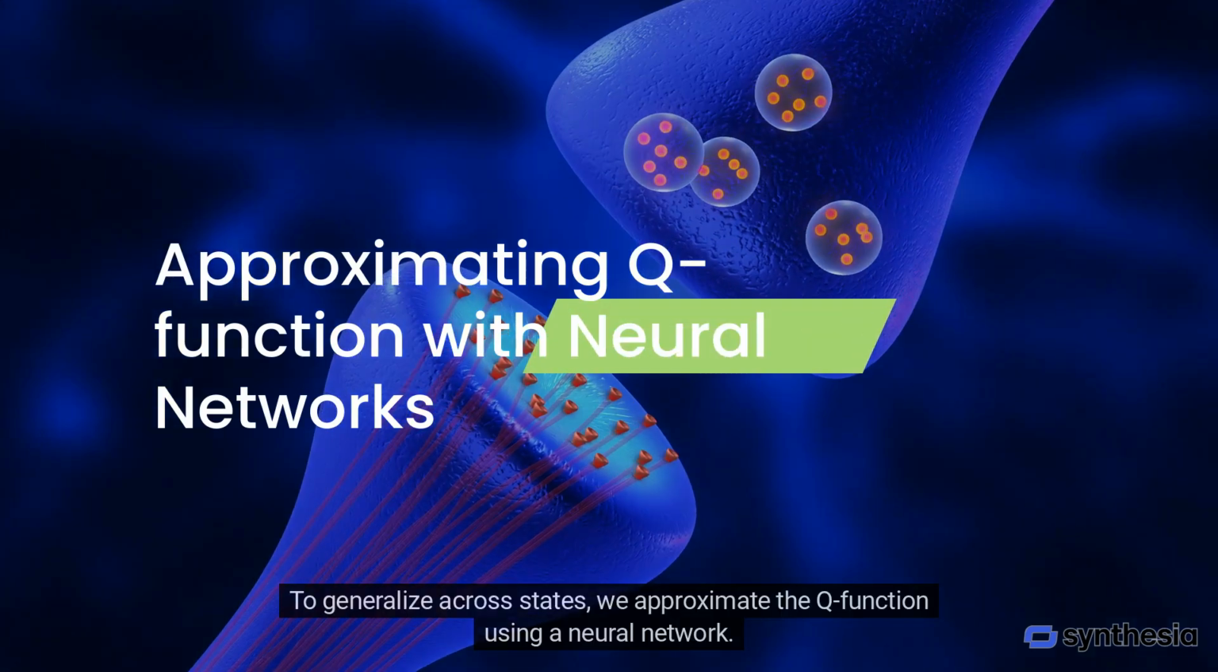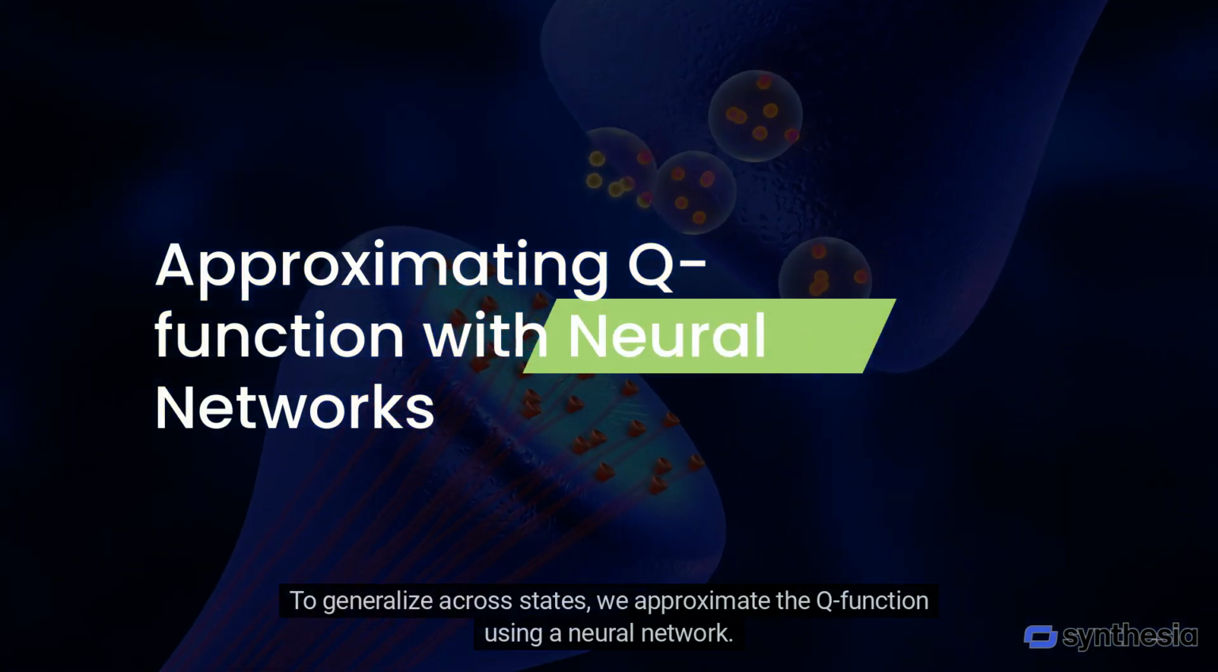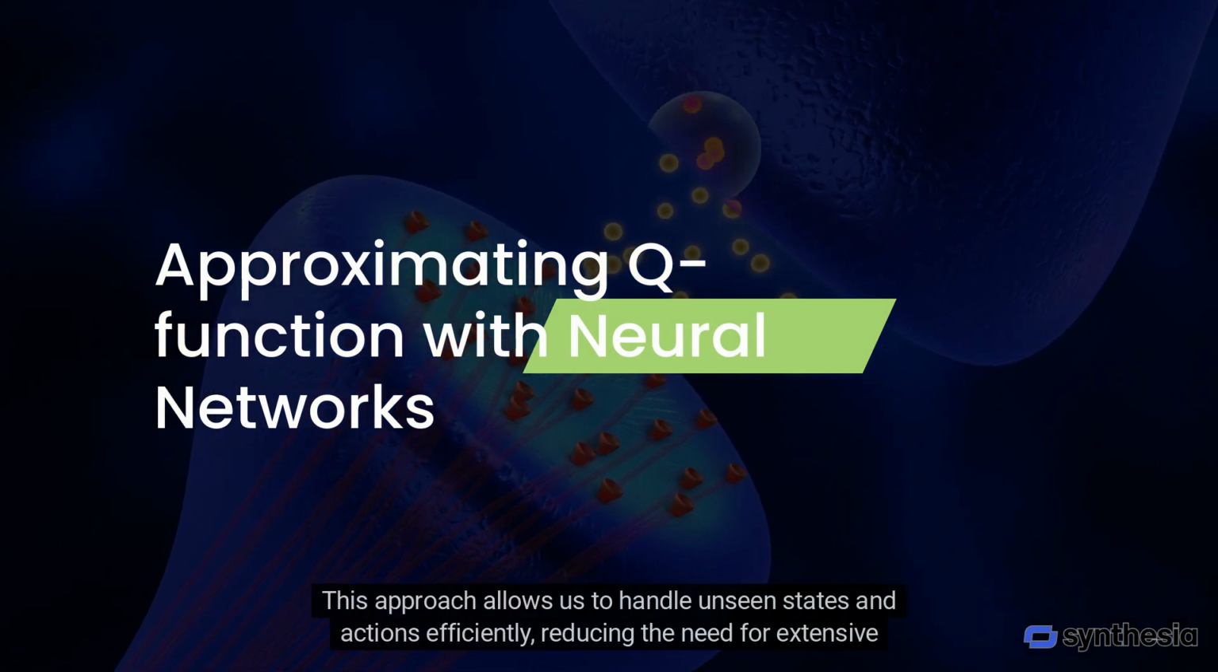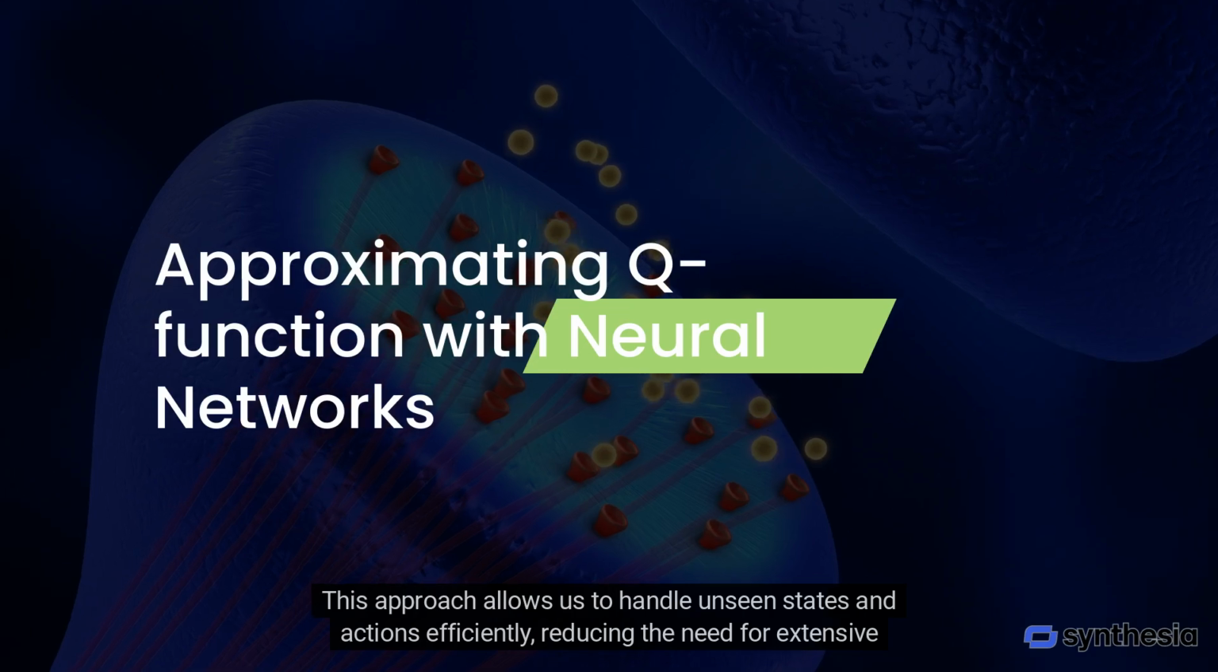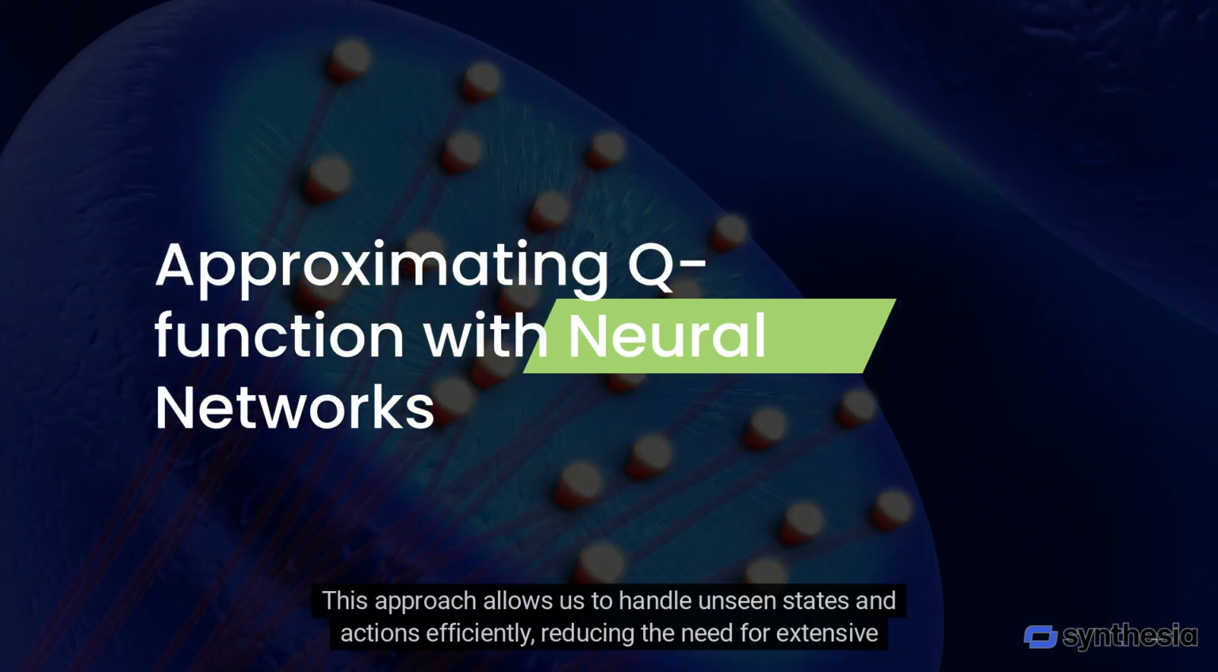To generalize across states, we approximate the Q function using a neural network. This approach allows us to handle unseen states and actions efficiently, reducing the need for extensive storage.